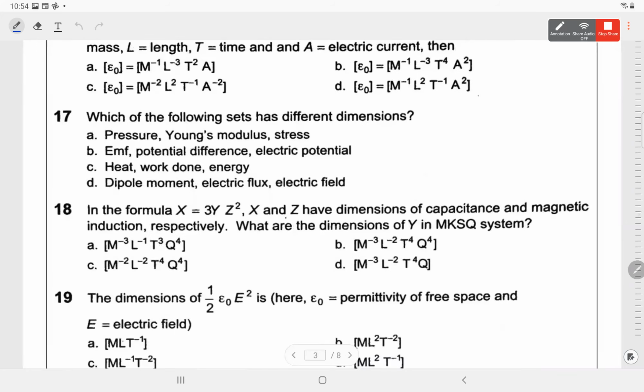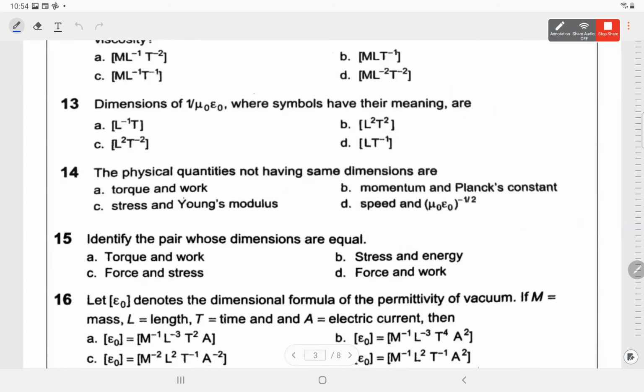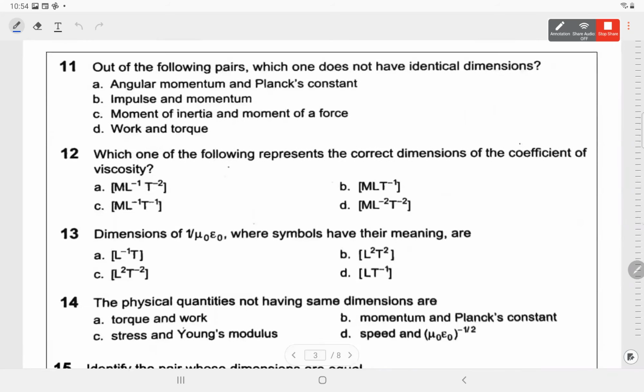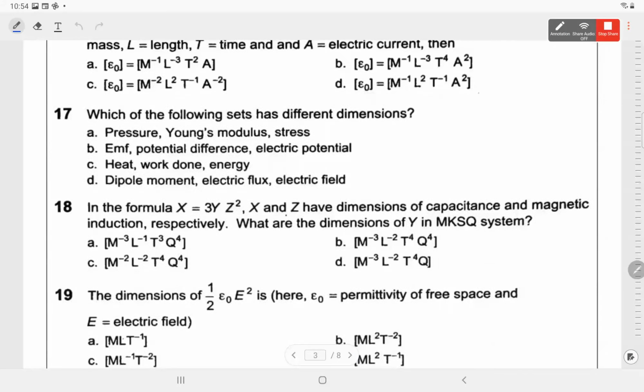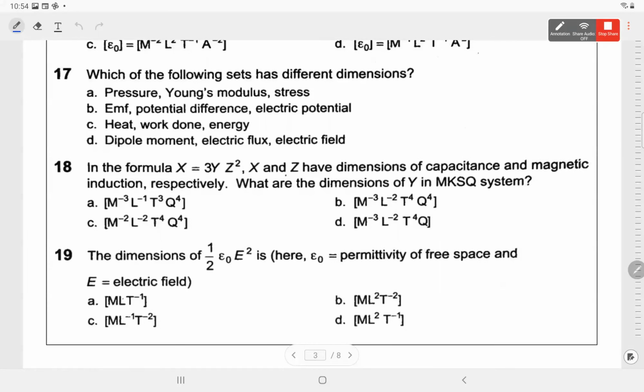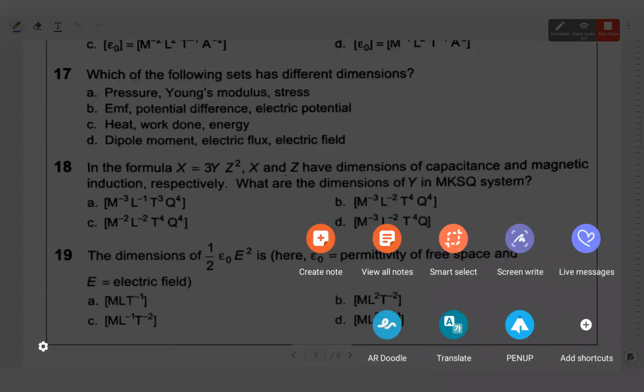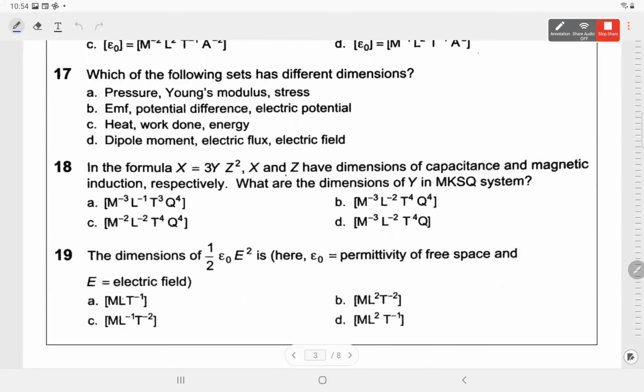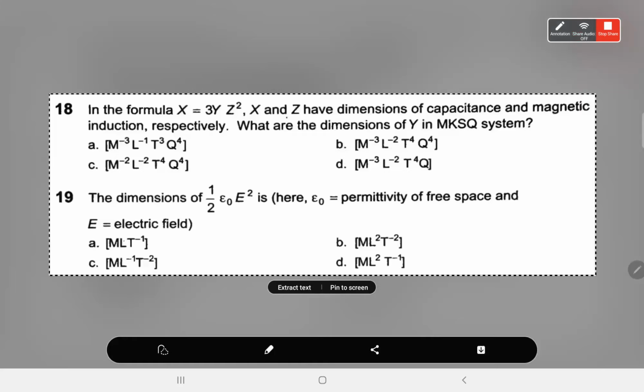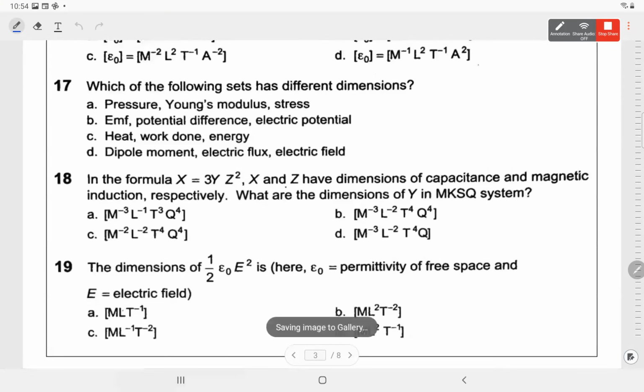Very good. Okay, so now we look at some more tricky type of questions. Normally for dimension, question number 18. I'll take this out again from here. Question number 18 and question number 19. Question number 18 says if x is equal to 3y into z square, z has a dimension of capacitance and magnetic induction.